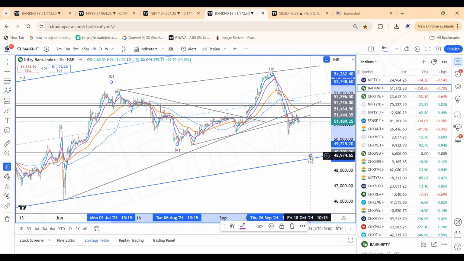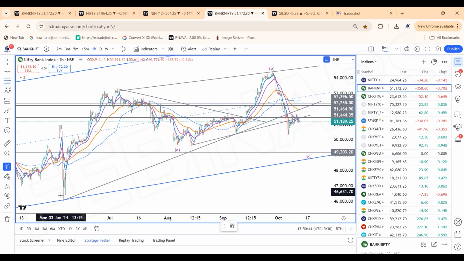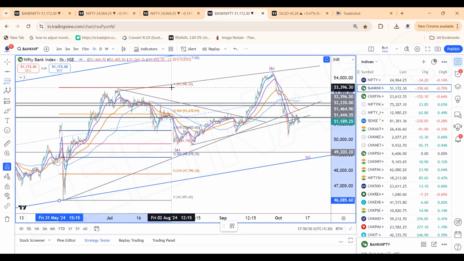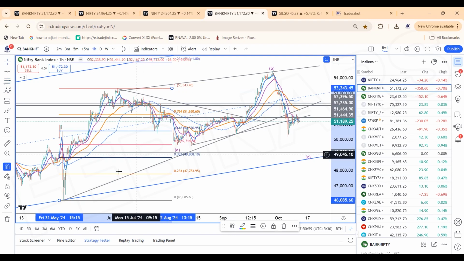The minimum objective of 49,200 on the extension could be seen to shake out the traders. So let us see the counts as well here. That will give you the cluster zones. 48,800 to 49,200 levels could be retested. That's what the chart hints.